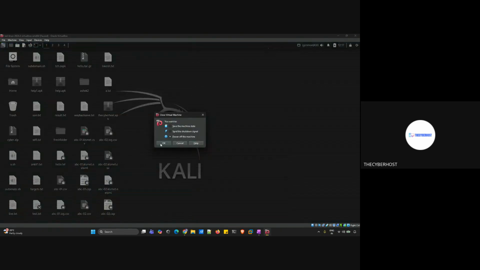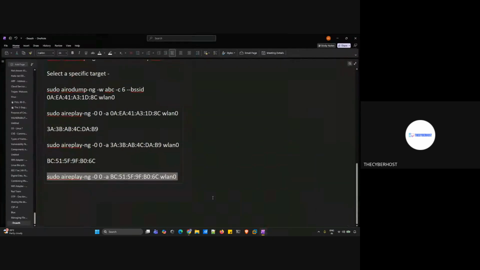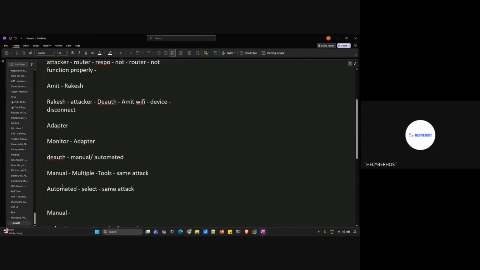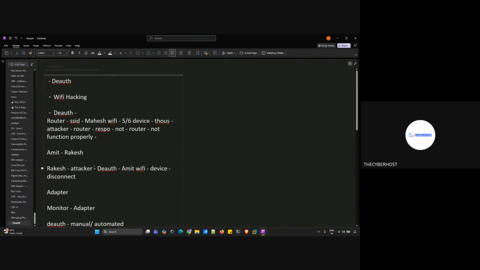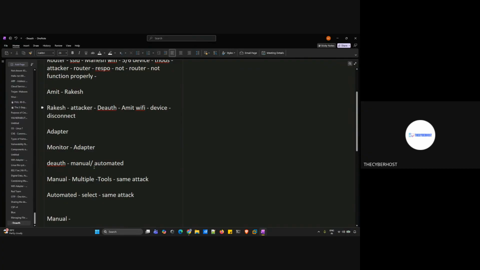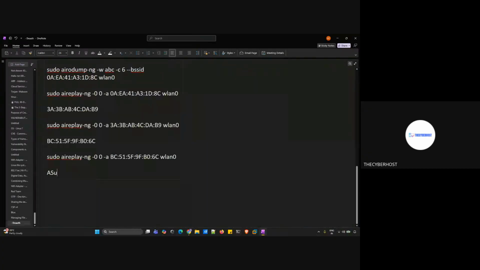Now tomorrow we are going to continue with this topic. Tomorrow we are going to continue with the last topic, which is Wi-Fi hacking. And again, for deauth, I'm going to show you the automatic way. This was manual. Tomorrow we'll see the automated way of doing the same thing using the tool.